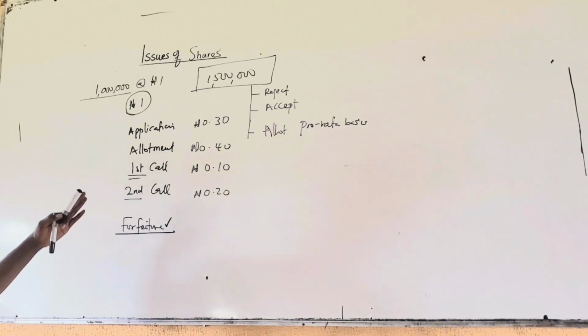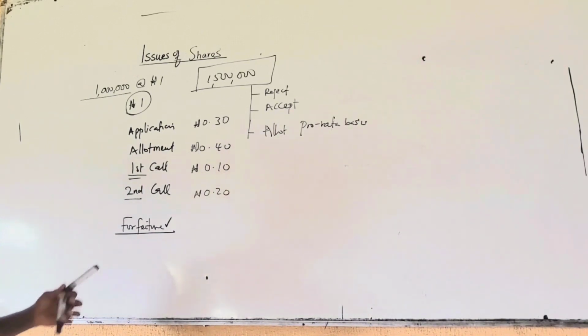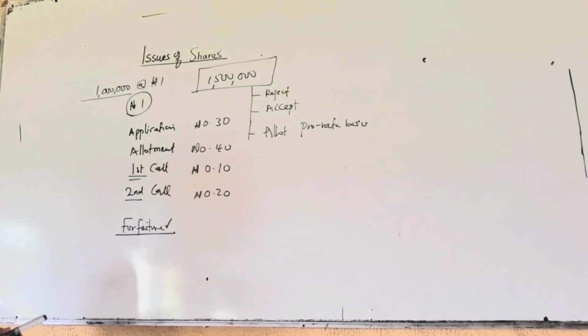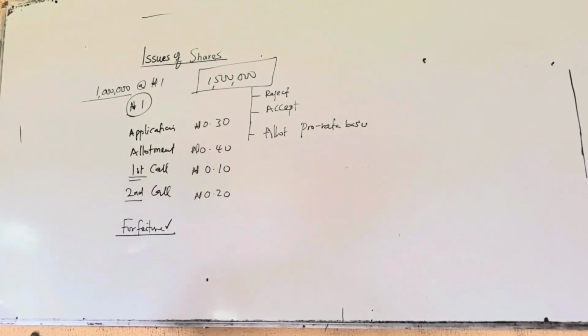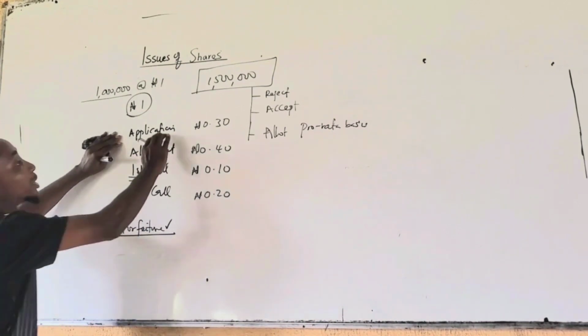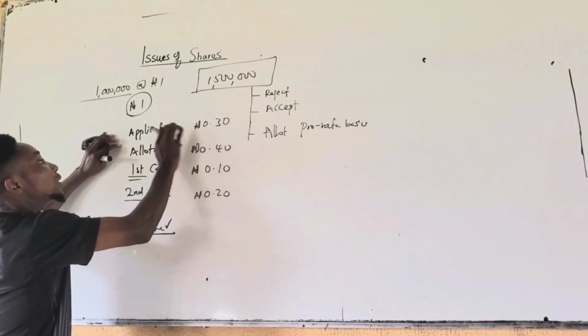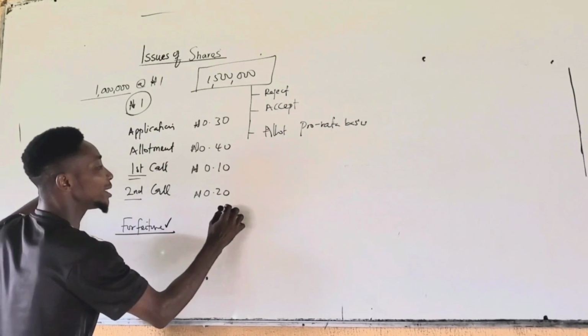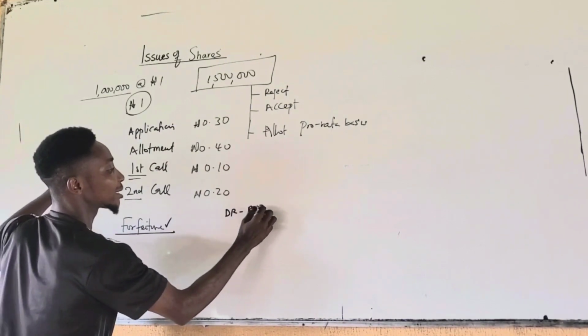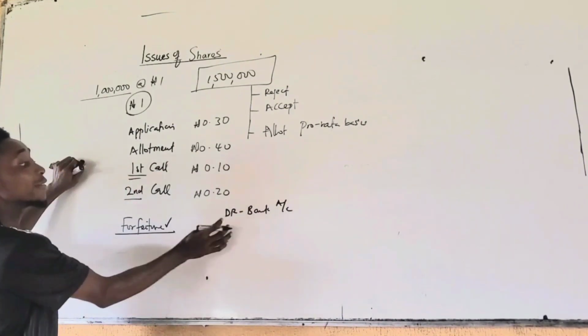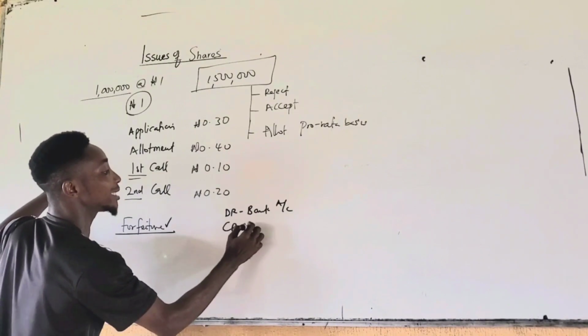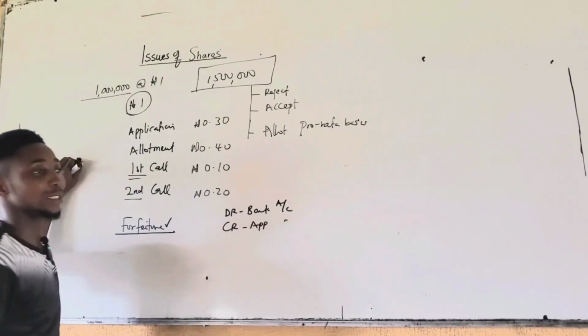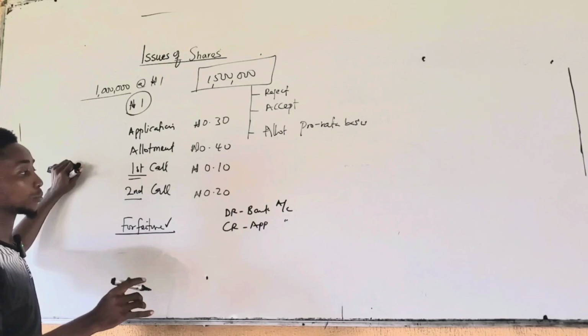Now, what are the accounting entries for issue of shares? The accounting entries. When application money is received, you will debit the company's bank account because they receive the money through their bank, and you will credit the application account. Double entry principle.